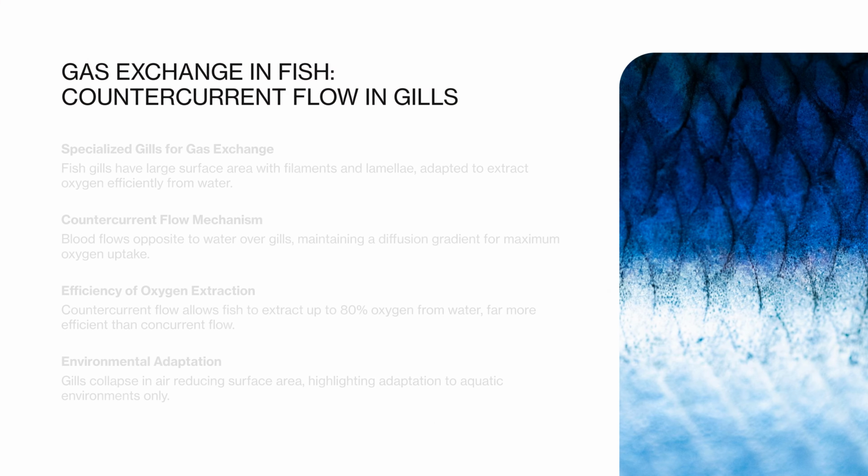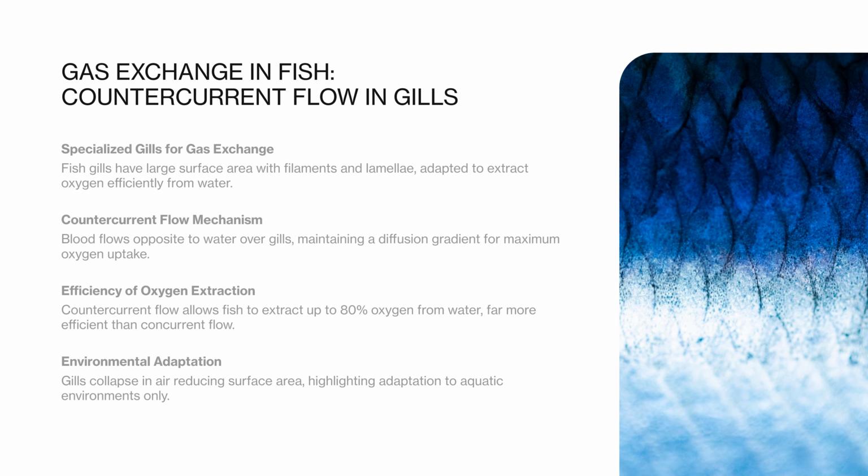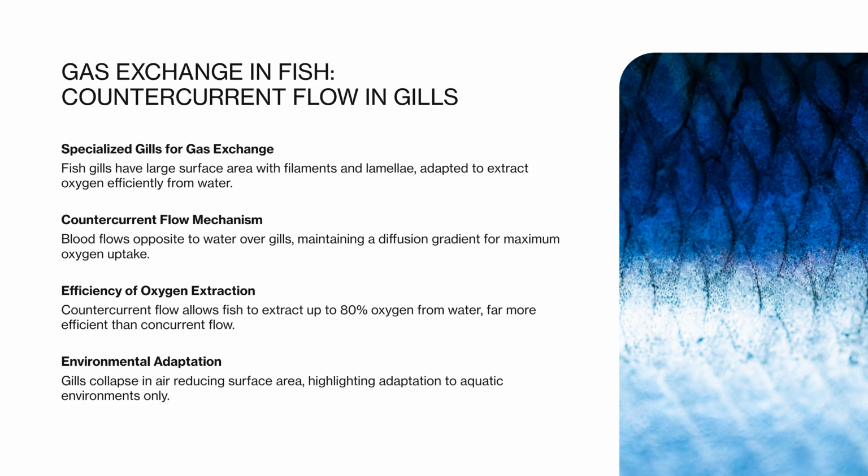Fish exchange gases using gills, which are highly specialized organs adapted for extracting oxygen from water, where oxygen concentrations are much lower than in air. Gills consist of gill filaments, each covered in many gill lamellae, providing a very large surface area. Blood flows through the lamellae in the opposite direction to the flow of water over them. This countercurrent arrangement ensures that blood with a lower oxygen concentration always meets water with a higher oxygen concentration, maintaining a diffusion gradient along the entire length of the lamella.